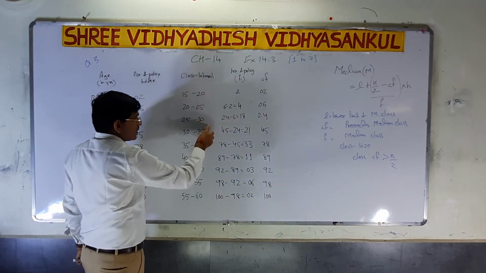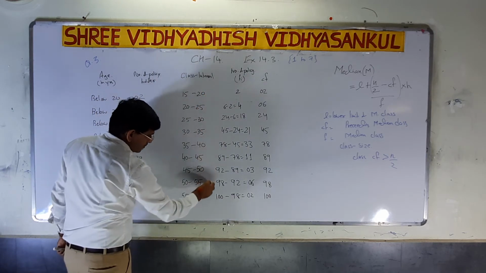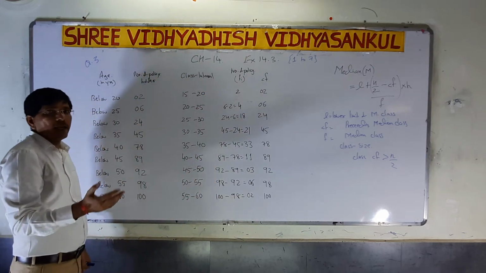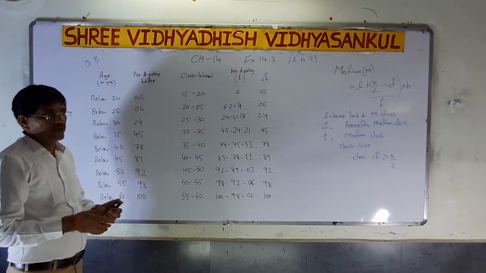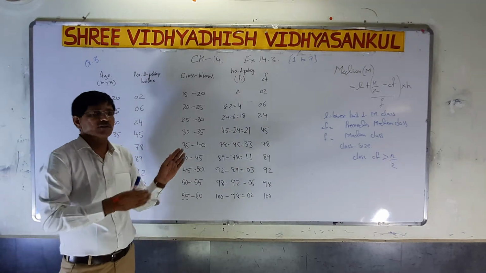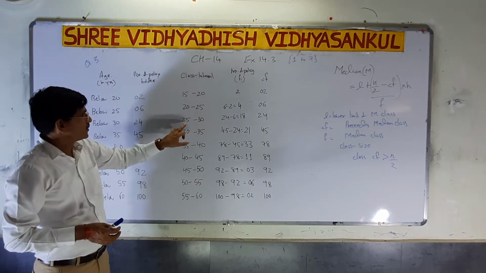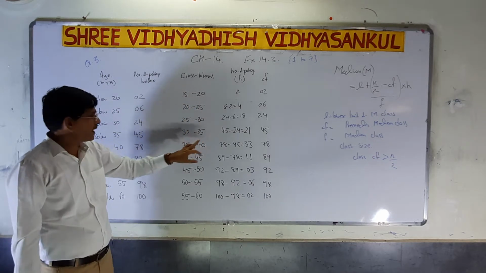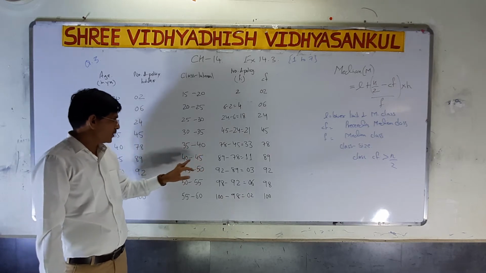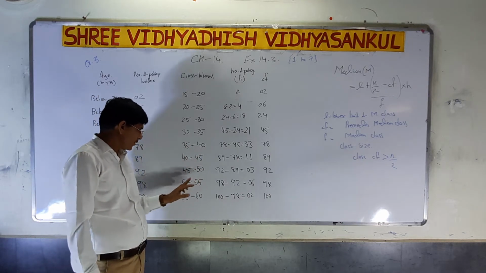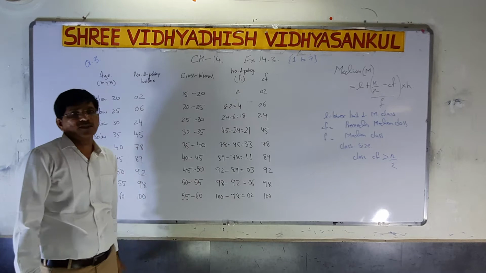These are always the upper limits. And how do we find the lower limit? With the difference of 5. So 15 to 20, 20 to 25, 25 to 30, 30 to 35, 35 to 40, 40 to 45, 45 to 50, 50 to 55, 55 to 60.